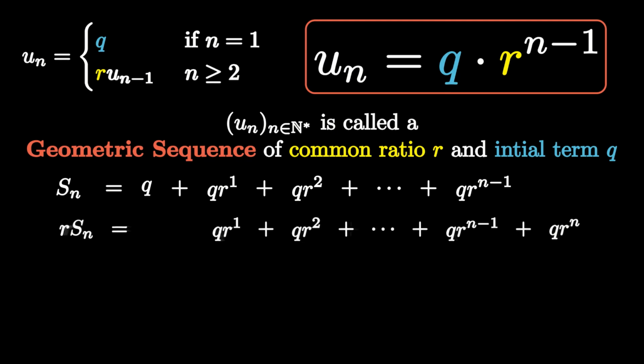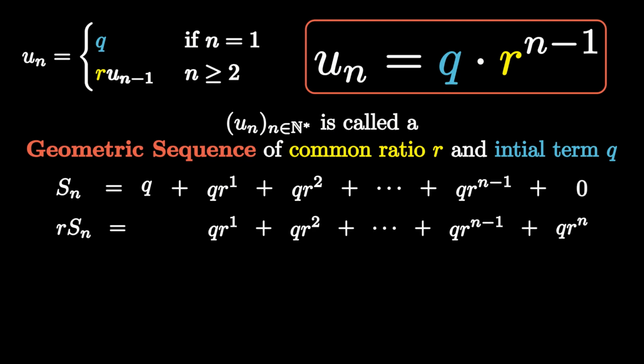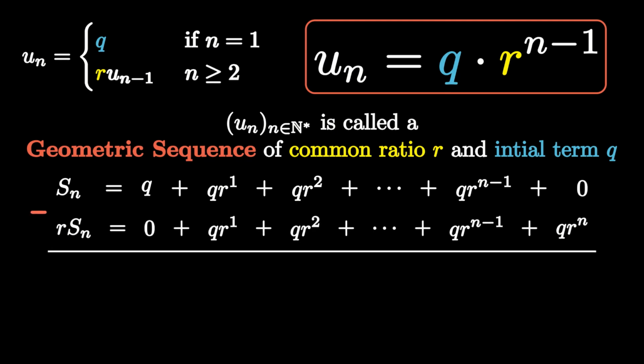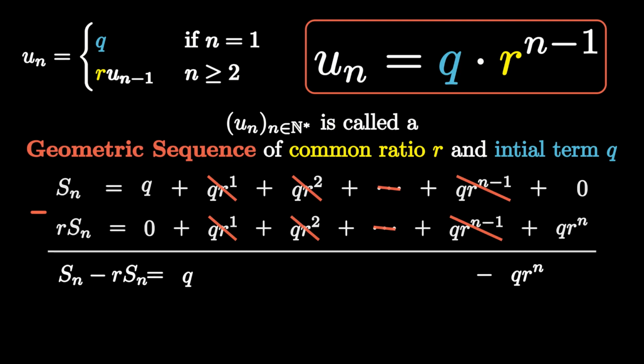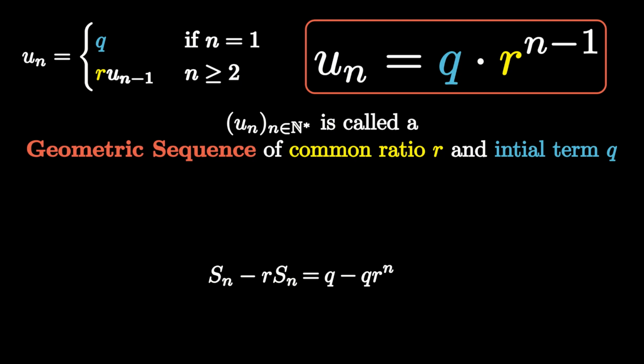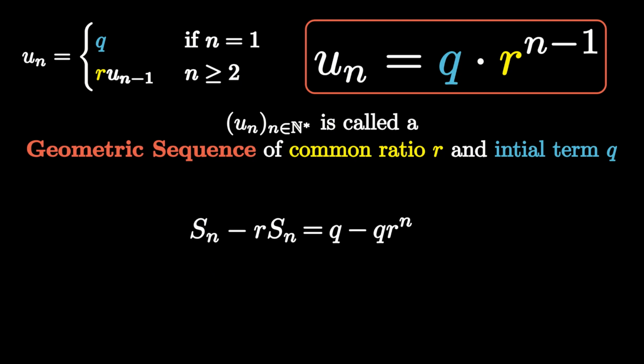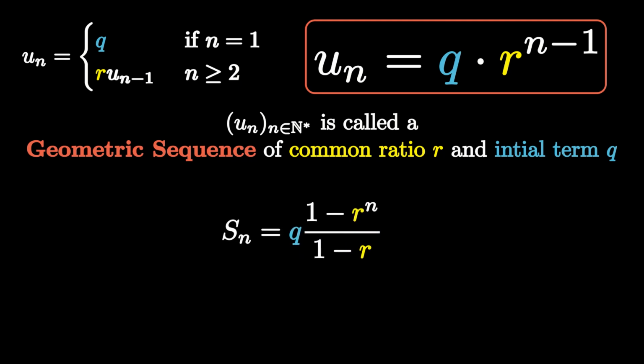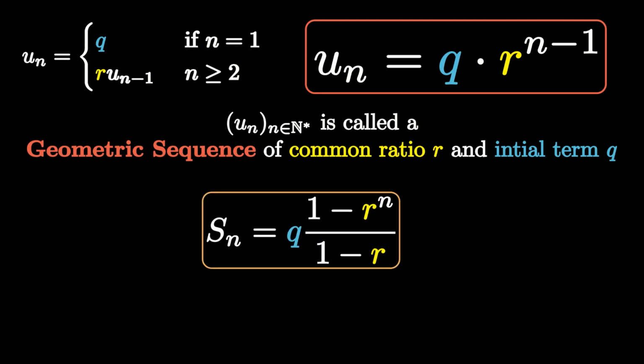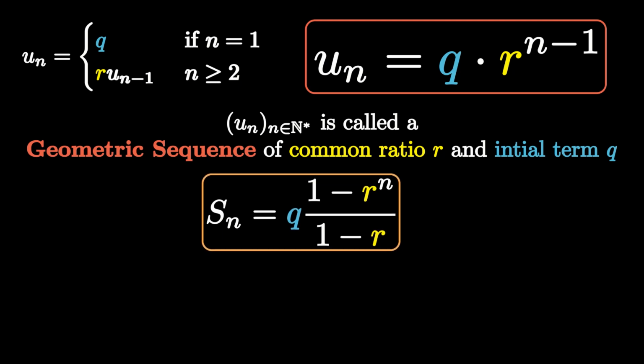Rearranging the terms as follows and then subtracting the latter from the first, we get the following. S_n minus r S_n equals q minus q r to the power of n. Now the left side and the right side can be factored by S_n and q respectively. Then dividing by 1 minus r, we get the sum. S_n is equal to q times 1 minus r to the power of n, everything over 1 minus r.